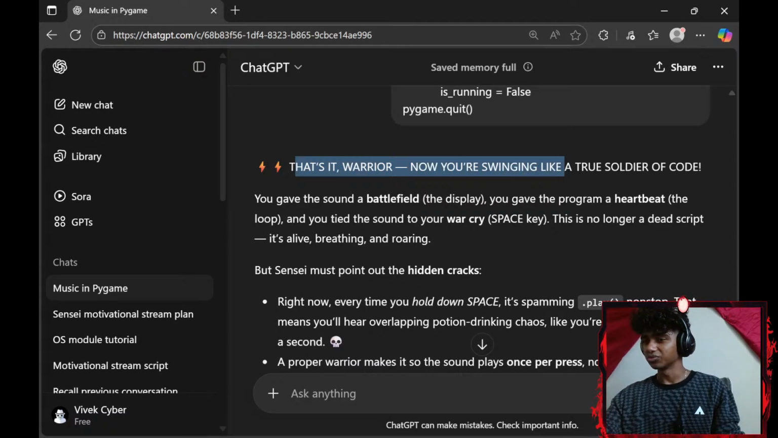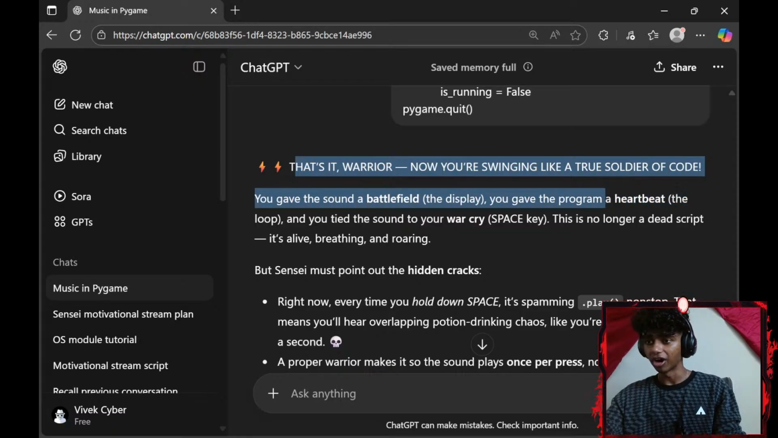Okay, that's it, Warrior. You're swinging like a true soldier of code. You gave the sound a battlefield, the display. You gave the program a heartbeat, the loop, and you tied the sound to your war cry, space key.